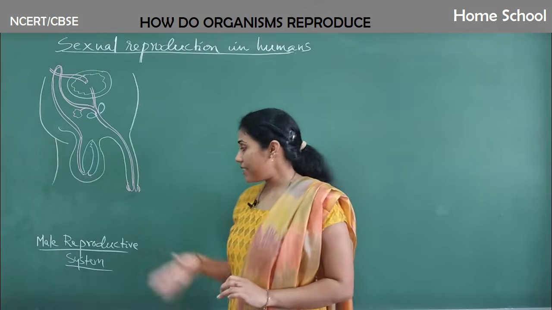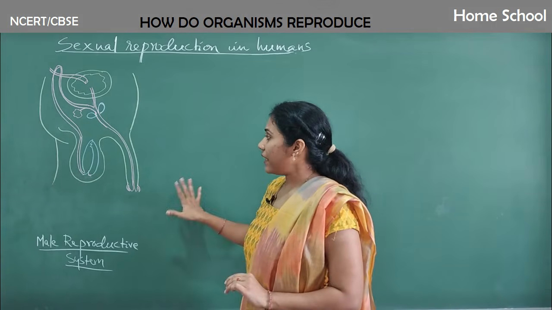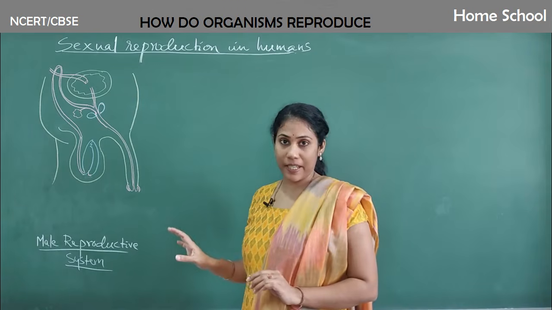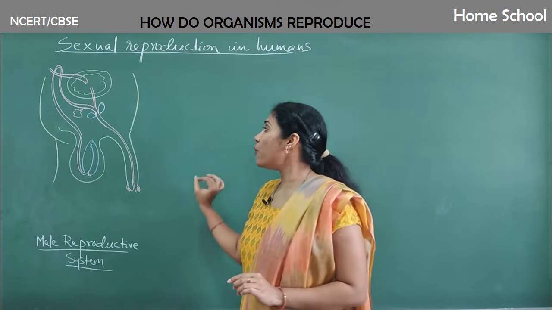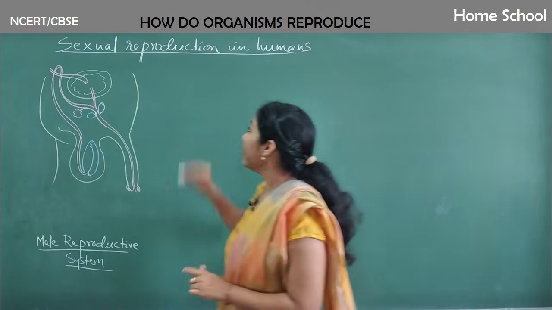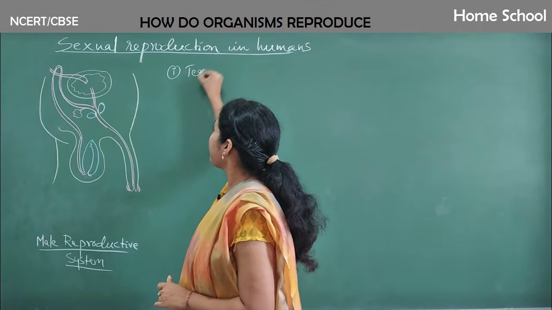See guys, this is the diagram of male reproductive system. Now let us try to label the various parts of male reproductive system. First and foremost, let me list out what parts are present in male reproductive system. So the first and important part here is testis.